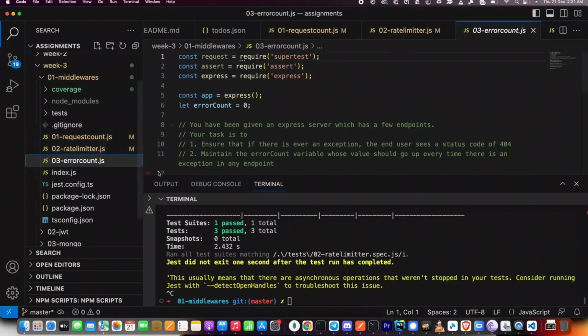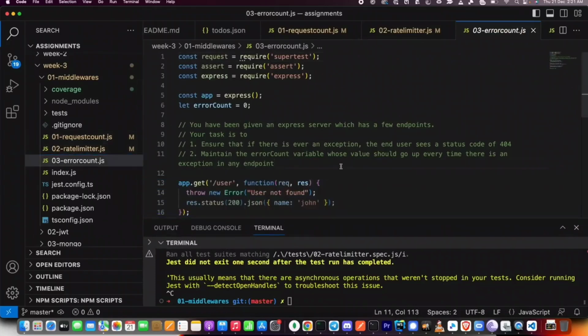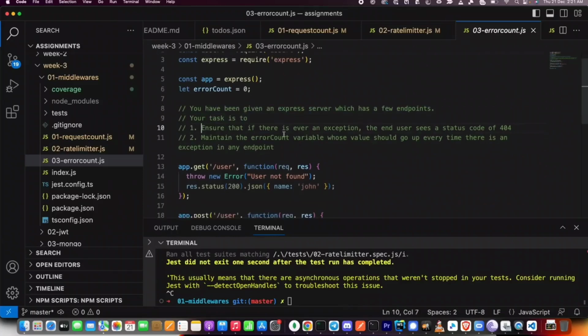What does it say? Error count. Now comes a new type of middleware, which we introduced in the live class, but I didn't introduce today. The error middleware. What does this say? You have been given an Express server which has a few endpoints. Your task is to, number one, ensure that if there is ever an exception, the end user sees a 404 status code. Maintain the error count variable, whose value should go up or down every time there is an exception on the server.